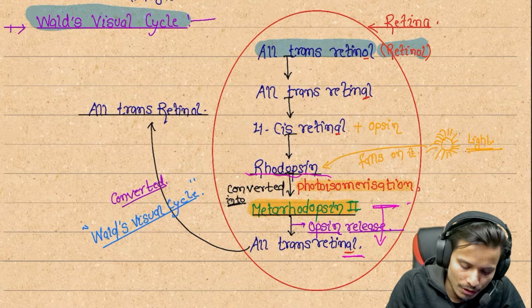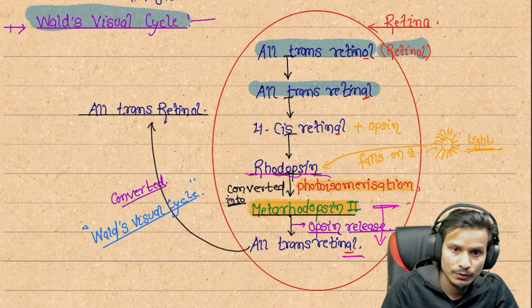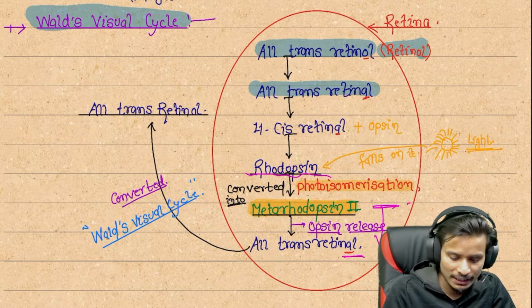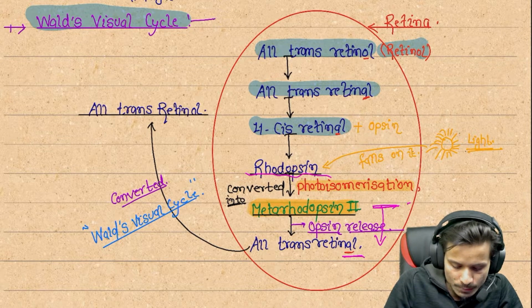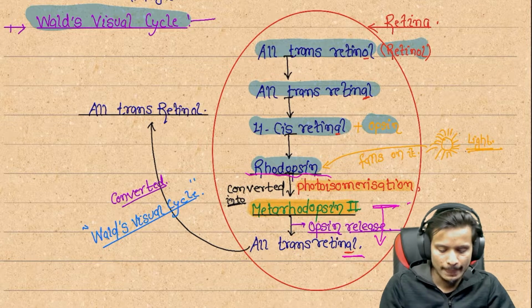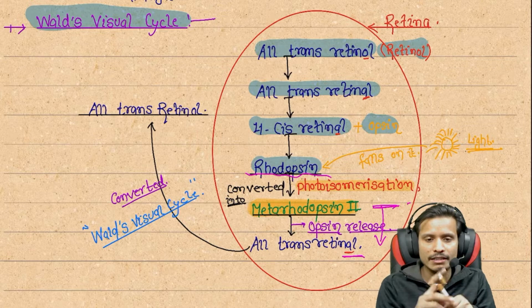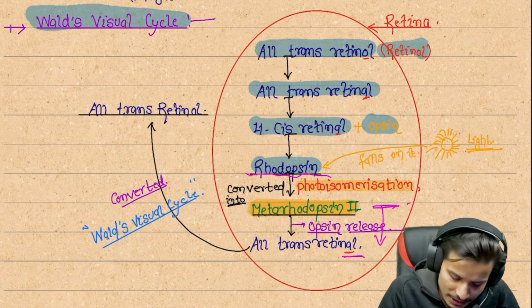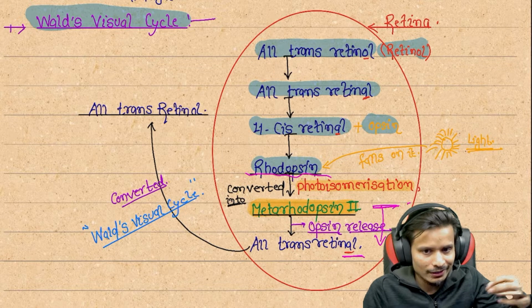So the first step is all-trans retinol converting, primarily through the alcohol group, and next to the aldehyde. Next we can see 11-cis retinol plus opsin. 11-cis retinol is combined with opsin, and they form a structure that is called rhodopsin, and this is the photoreceptor action.